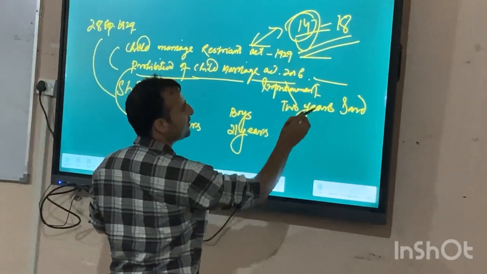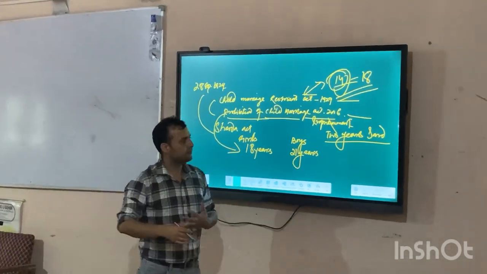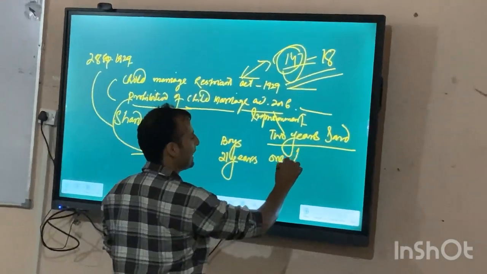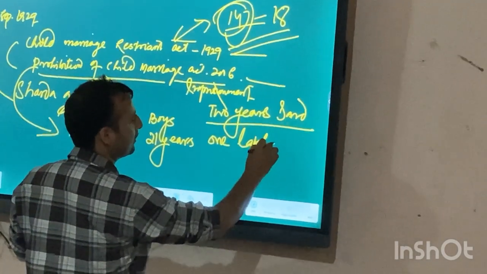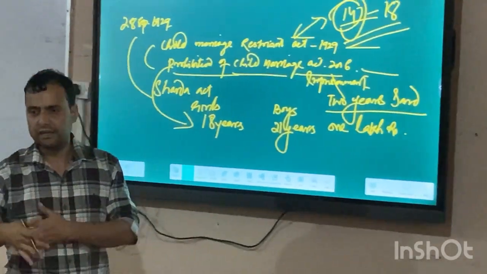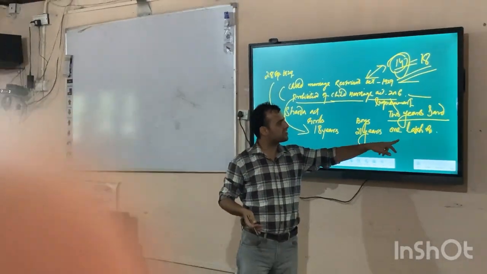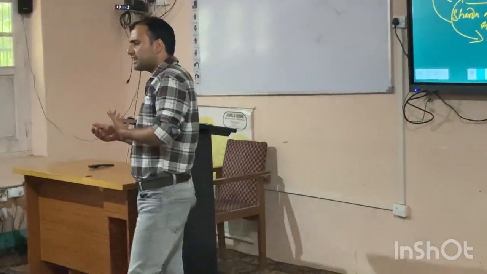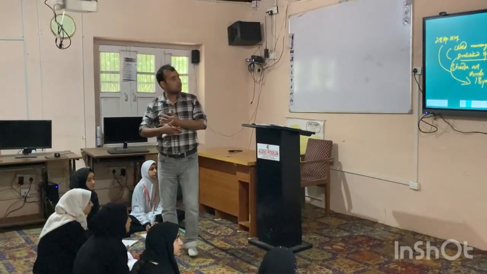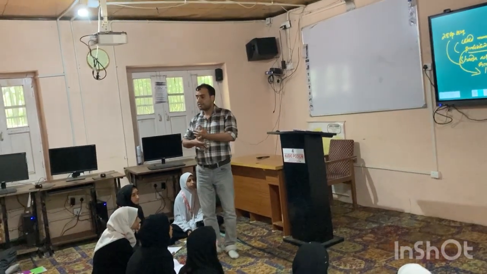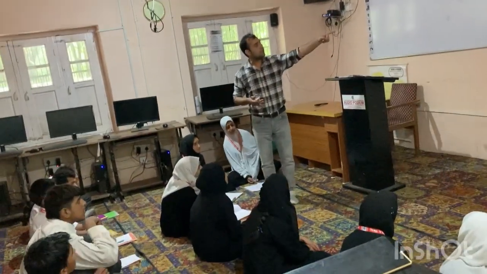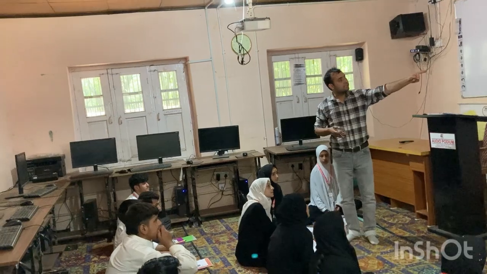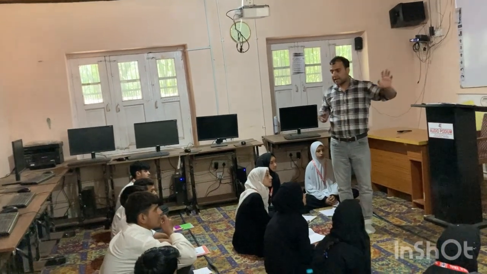According to the act, the punishment is 2 years jail or 1 lakh rupees.